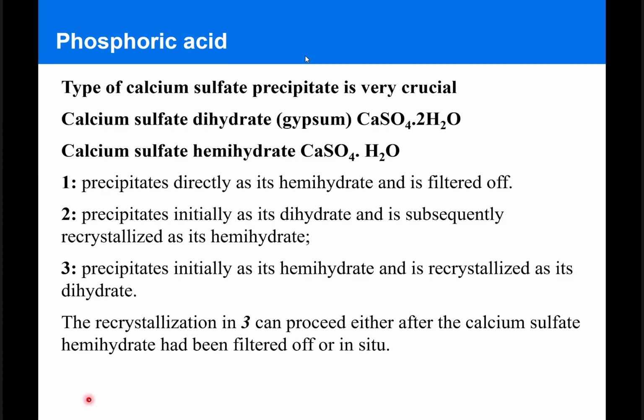Depending on the types of calcium sulfate precipitate, we'll have different types of processes for the production of phosphoric acid, and that depends on the type of the crystal that will form, whether it's calcium sulfate dihydrate or calcium sulfate hemihydrate. When the hemihydrate is precipitated directly and filtered off, that's a different process than the precipitation as dihydrate that can be subsequently recrystallized as hemihydrate. And the third variant of this process is precipitating an initial hemihydrate crystal, then recrystallized as the dihydrate.